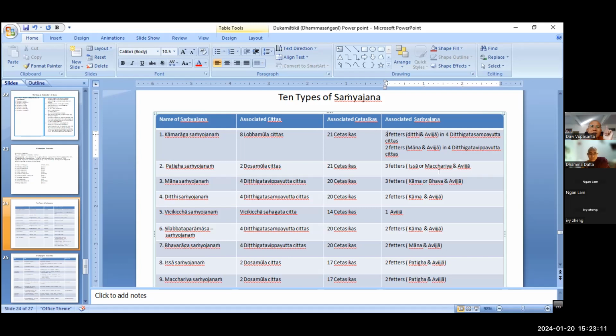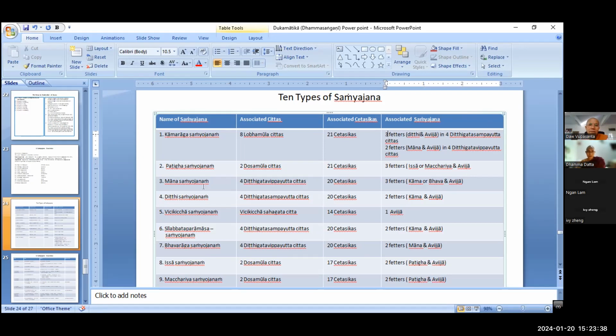When you have stinginess, we don't want to share our properties with others. In this case, Macchariya Samyojana also arises together with the Dosa, right? That is why Patigha Samyojana can arise together with 3 factors: Issa and Macchariya sometimes, and Avijja always.